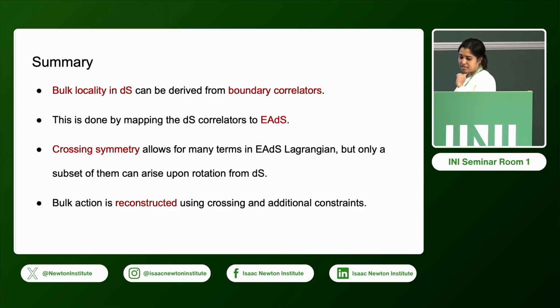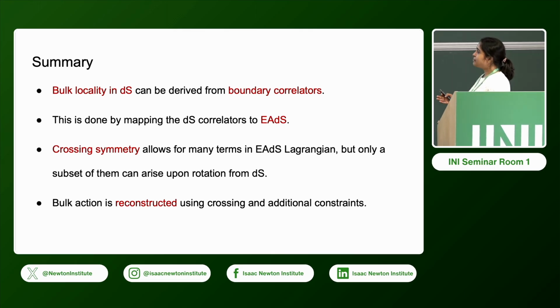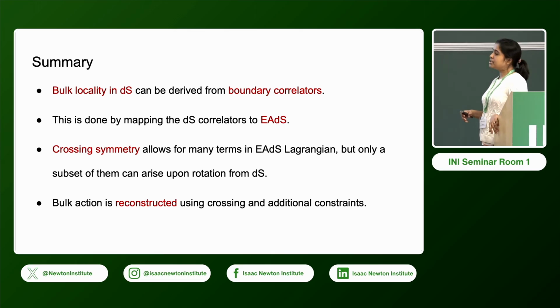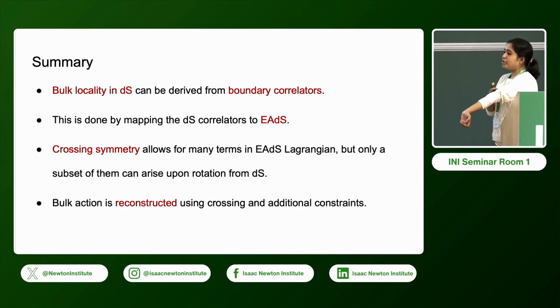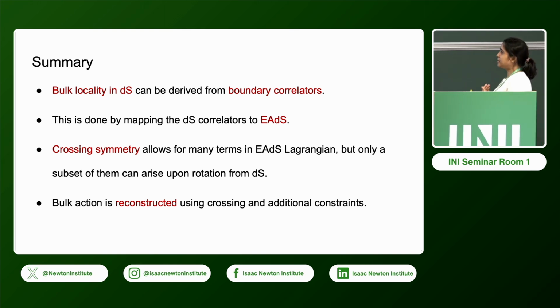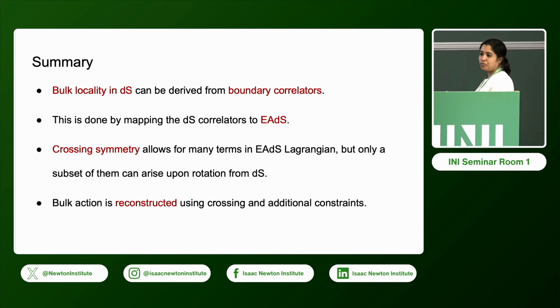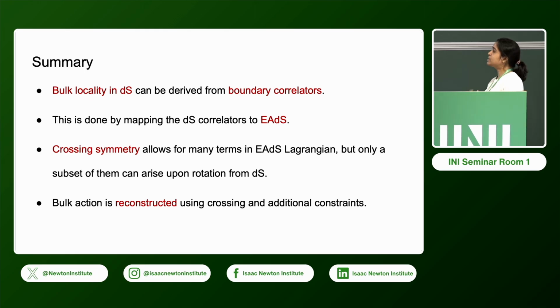So let me summarize. What we have seen is that bulk locality in de Sitter can be understood using the boundary CFT correlators, and there is a map that takes us from de Sitter to Euclidean AdS, and once we go to Euclidean AdS, we can think of a dual CFT.